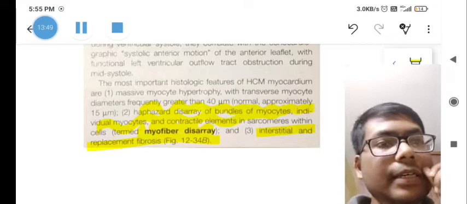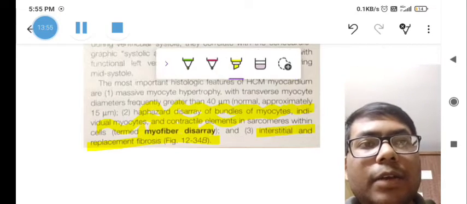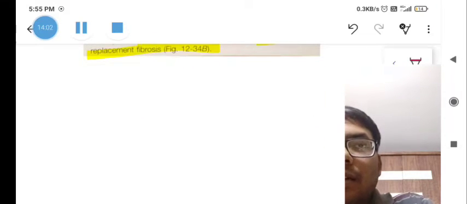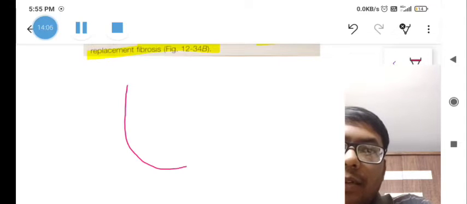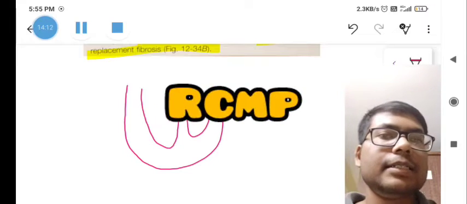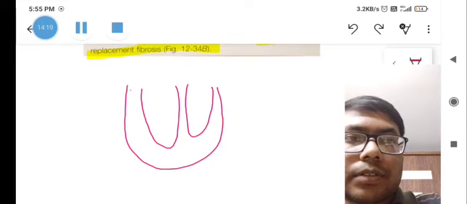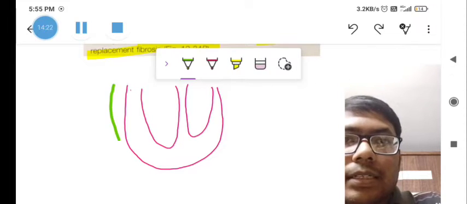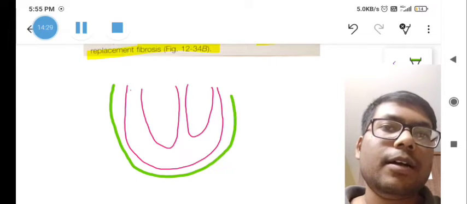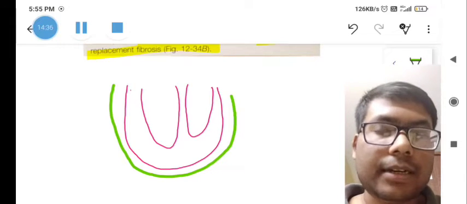Another important thing is restrictive cardiomyopathy. What is restrictive cardiomyopathy? It is very simple. This is our pericardium and this is our myocardium. In constrictive pericarditis, there is a tough and thickened pericardium, so the heart cannot relax due to the tough pericardium. That is constrictive pericarditis.